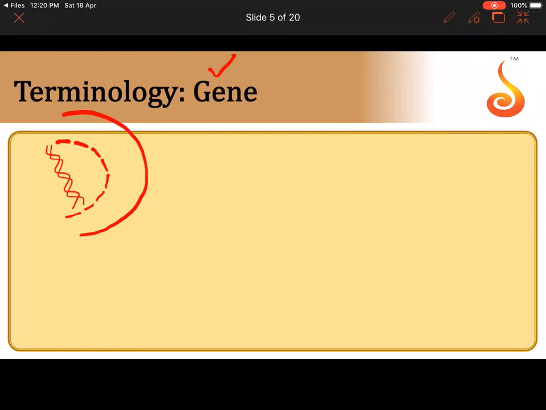Okay, now a gene is basically DNA. So all of you must remember this, that whenever I use the word gene, I'm talking about the double-stranded DNA, and this double-stranded DNA is sitting cozily inside a compartment that is referred to as the nucleus. So now you know that this is the DNA. Do we call the entire DNA a gene? Now that is the question. No, we cannot call the entire stretch of DNA the gene.